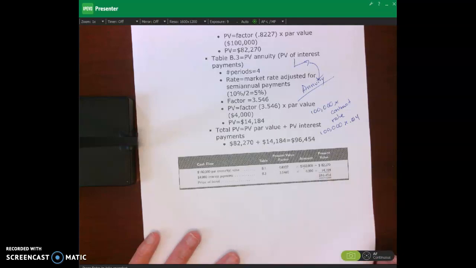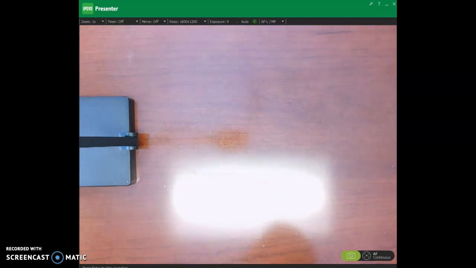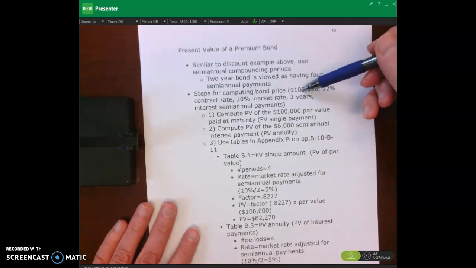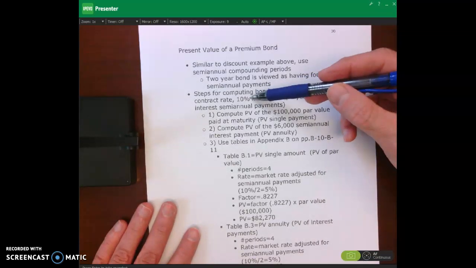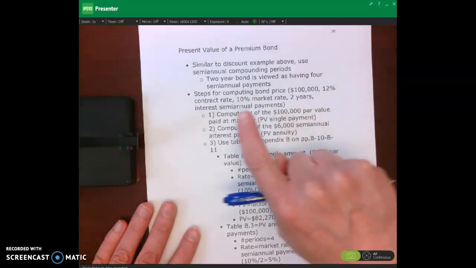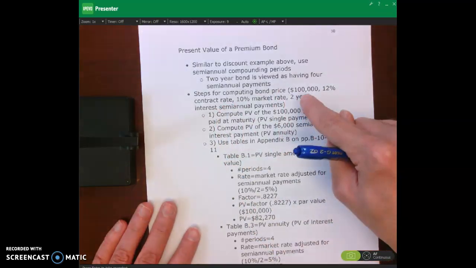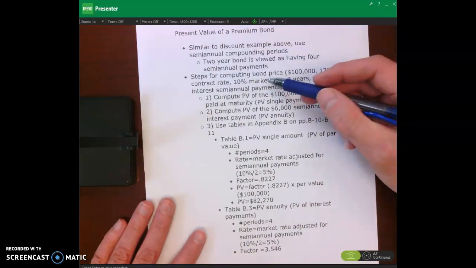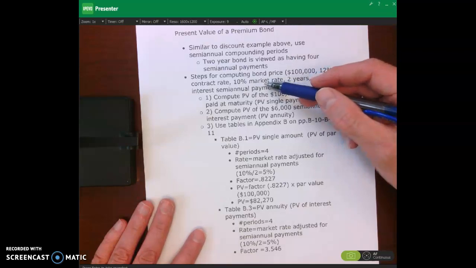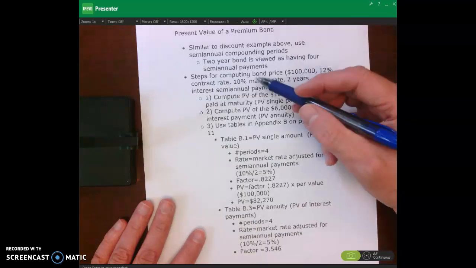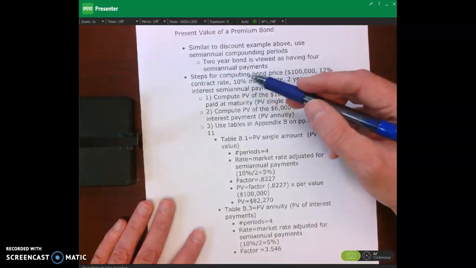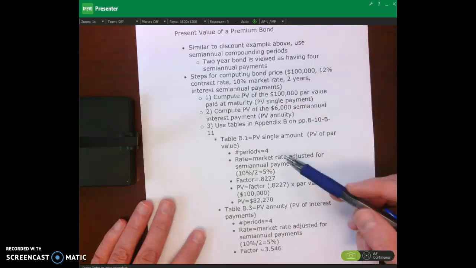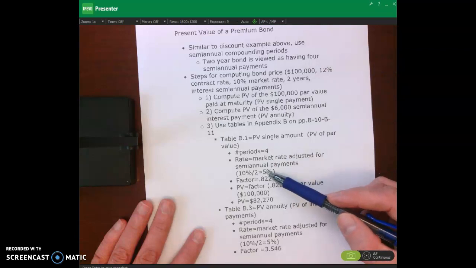Okay? Now, if we're looking at a premium bond, it's really the same thing. It's the same steps. So we have our bond price, 12% contract rate, 10% market rate. We can tell that this is selling at a premium because contract is more than market. It's 2 years semi-annual. So just like the other problem, it's 4 periods. What interest rate do we use when we look up for our discount rate? What interest rate do we look up in the table? It's 5%. Why is it 5%? Because it's half of our market rate of interest. Our market rate of interest is our discount rate. Number of periods 4, semi-annual 5% right there.